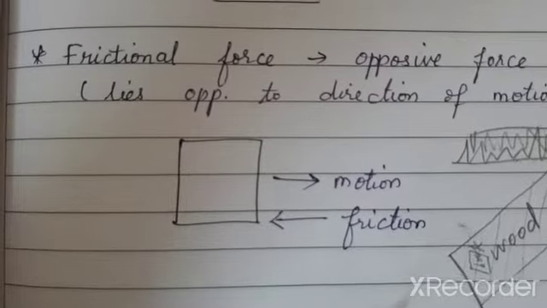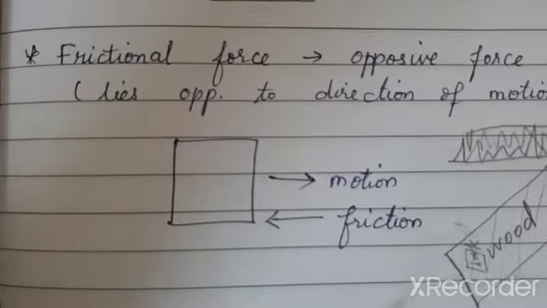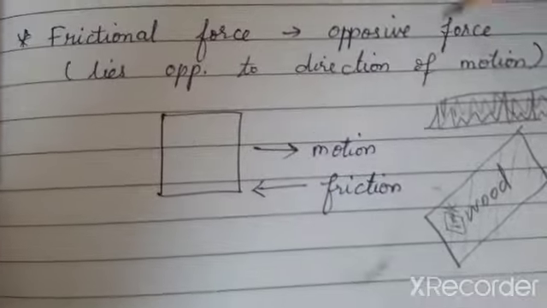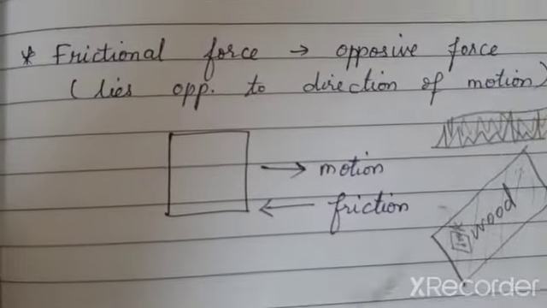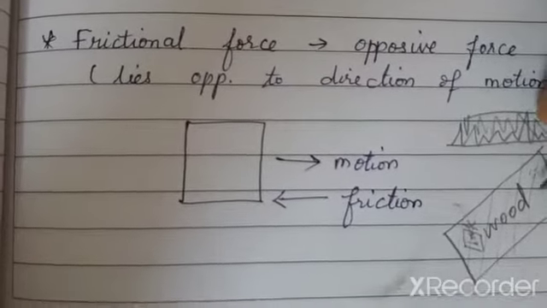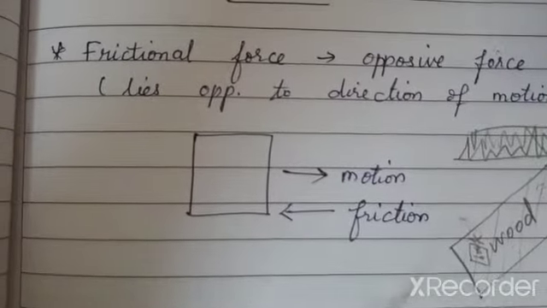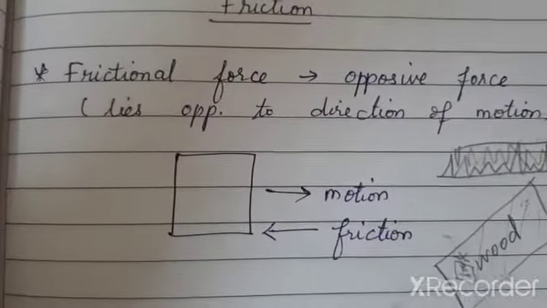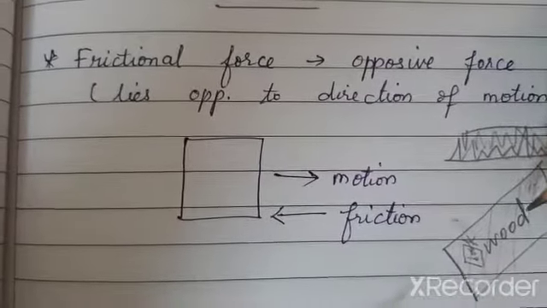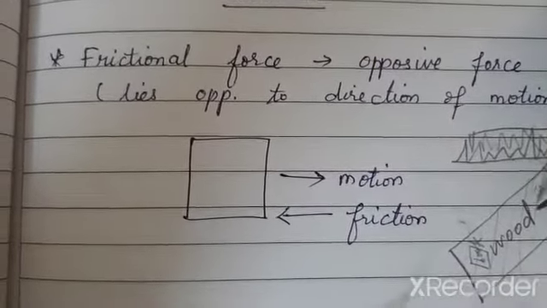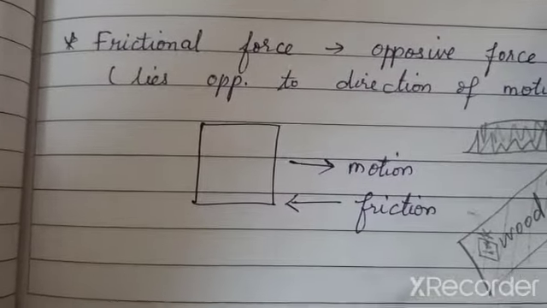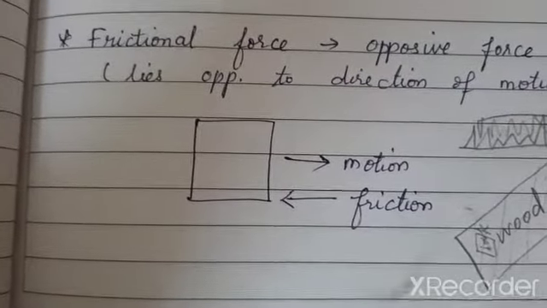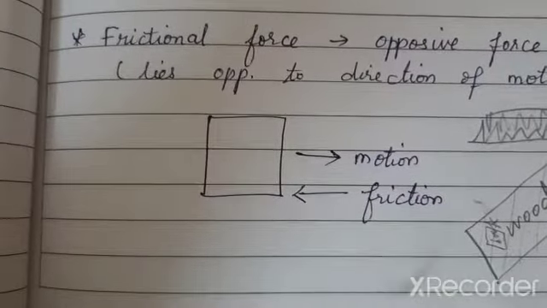Clear? So, the frictional force depends on the surfaces of the object. If the surface of the object is smooth, the friction will be less. If the surface of the object is hard, the friction is more.